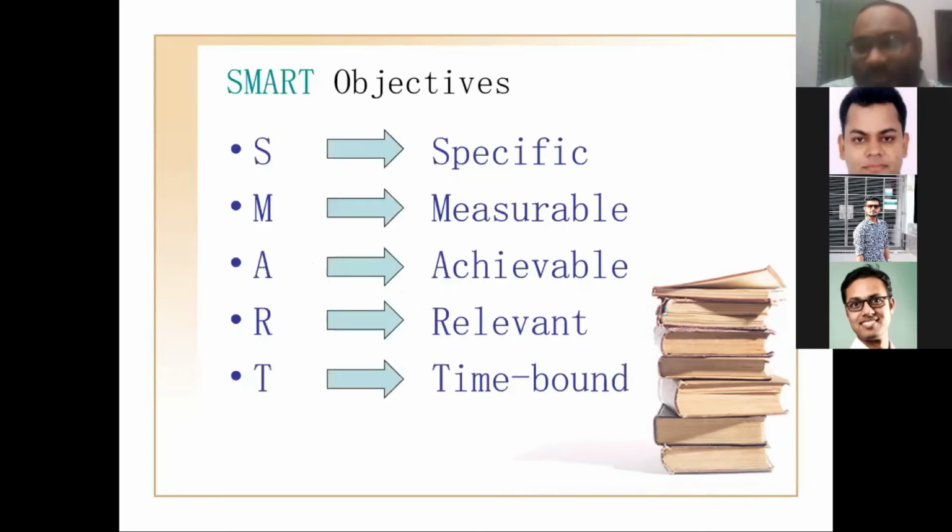So I say the objective should be SMART. If you go through this, S is specific, M is measurable, A is achievable, R is relevant, T is time bound. Suppose for undergraduation you select some topic which will take more than 2 years. You should not select that topic. You should select it for your master study. Or if it will take 5 years, you should go for your PhD with this topic. But if you can start from your undergraduation, then you should cut down your goal to be time bound.